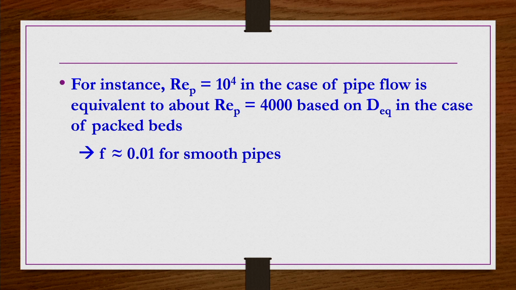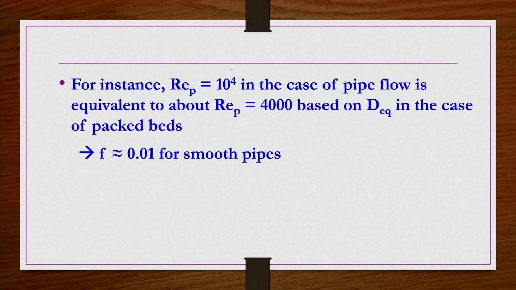Under such conditions, f is approximately 0.01 for smooth pipes. This is the Fanning friction factor versus Re_p chart for pipe flows. From those charts we can find that at a Reynolds number of 10 power 4 for pipe flow, the friction factor is approximately 0.01 for smooth pipe.